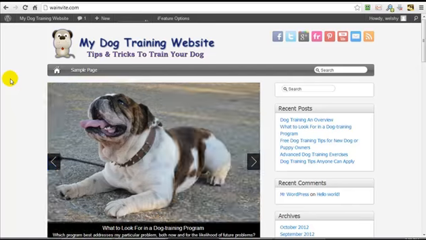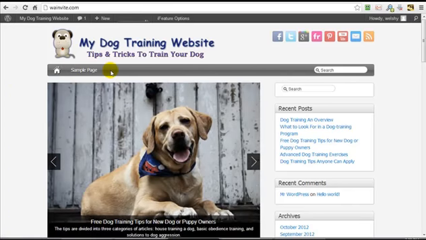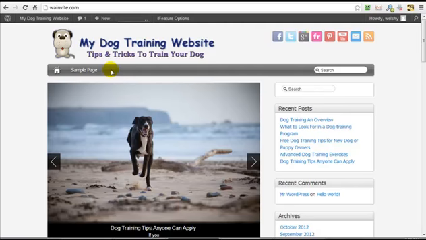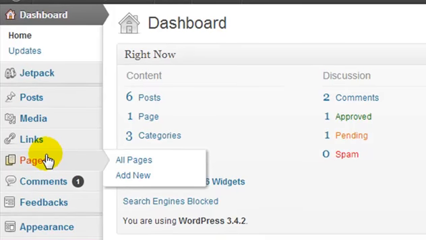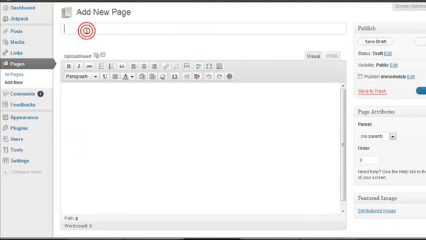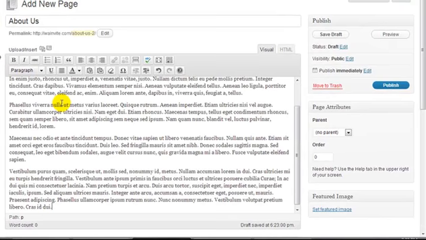I've decided the first thing I'm going to do is we are going to create an About Us page and the Contact Us page. Now, if you've created a post, creating a page is going to be very easy because it's pretty much the same thing. Under Pages, we're going to click on Add New, and I'm going to call my page About Us. I'm going to paste in some dummy content.